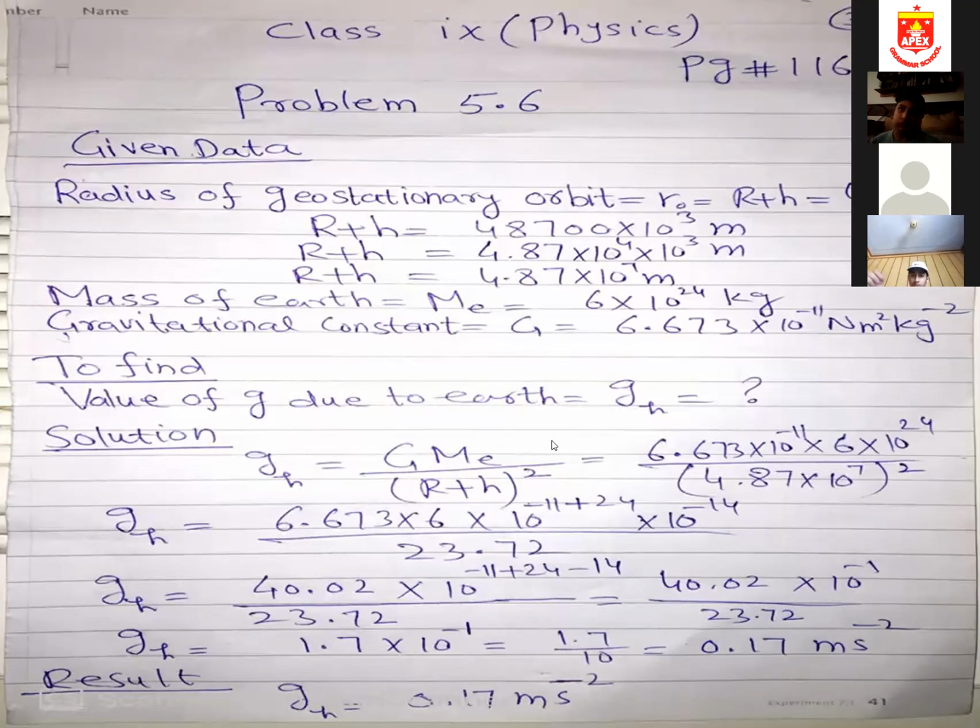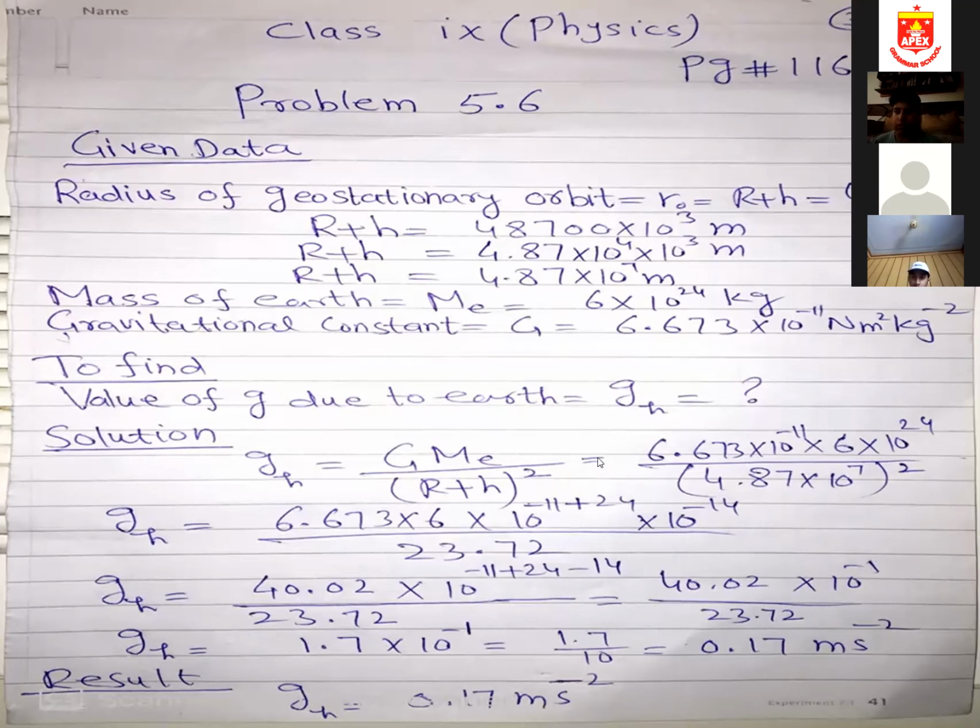Now I'm just putting in the values. The value of G is 6.673 into 10 power minus 11. The mass of the earth is 6 into 10 power 24. This is not given to me, but you should memorize it by heart. And R plus H is 4.87 multiplied by 10 power 7, whole square.